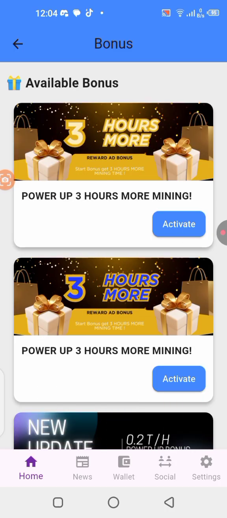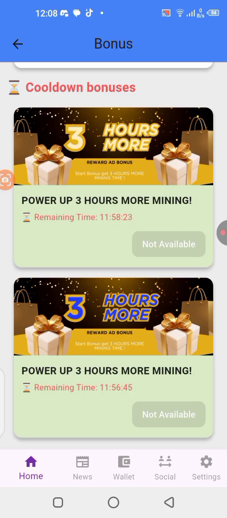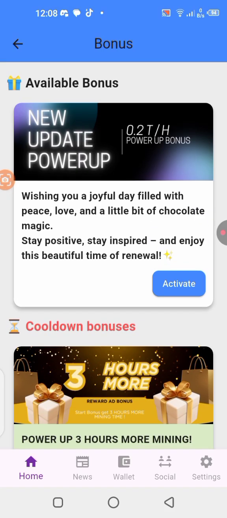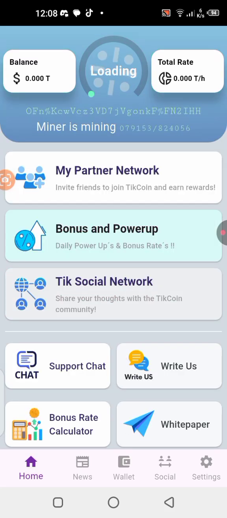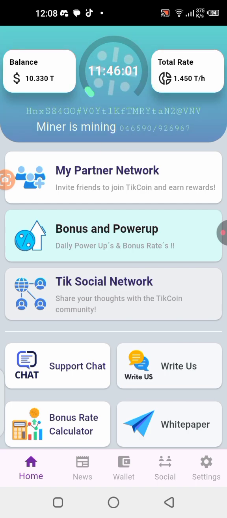Alright, so if you click on the buttons, you have to watch some advertisement and you'll be getting some bonuses for that. So I've participated in this too already and I've added about 3 hours from here, 3 hours from here. That's about 6 hours. So I think if I go back to the home page, I should see my, okay, you can see now my hours has increased. All right, so it has increased to 11 hours that I can come back in the next 11 hours to click on this button to activate my mining. So that's one of the ways you can keep accumulating more from this platform.